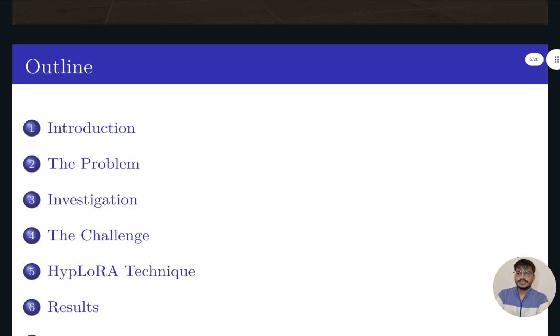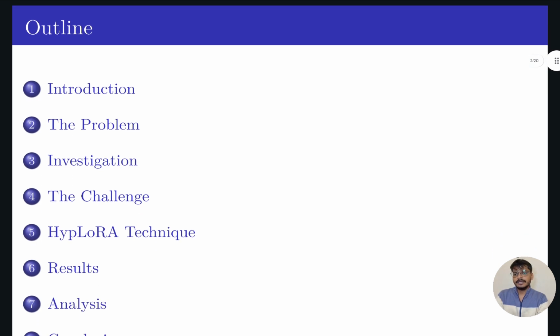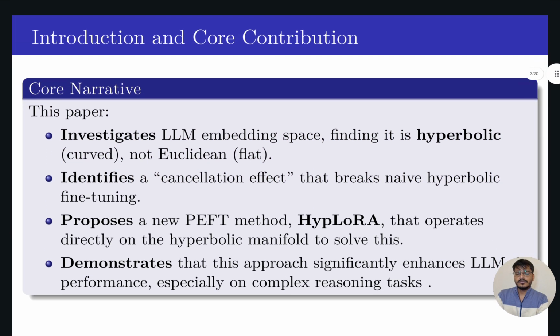Okay, so this is my today's presentation outline. Now, in most cases in LLMs or deep learning, we assume the space is Euclidean, right? This is the most common inductive bias we use. Like for calculating distance, we always use the squared distance. So this paper investigates the LLM embedding space, finding it is hyperbolic, curved, not Euclidean space.